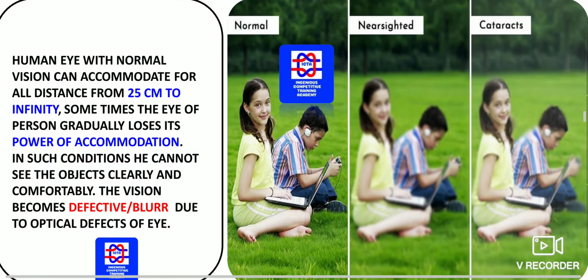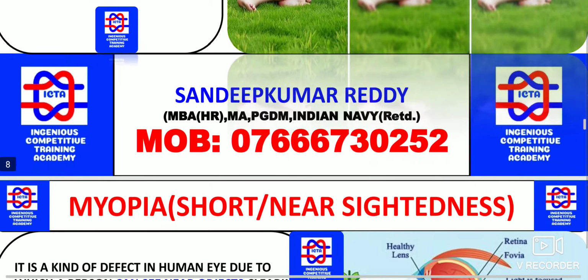What are the exact defects of vision? We must know what the defects are: normal, near sighted, or cataract problem. The human eye with normal vision can accommodate for all distances from 25 centimeters to infinity. We are aware of that. Now sometimes the eye of a person gradually loses its power of accommodation with increasing age. In such conditions, what happens? He cannot see objects clearly and comfortably. He will have blurred vision due to the optical defects of the eye.